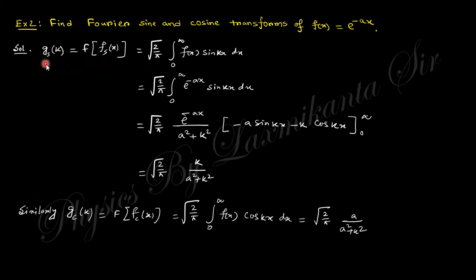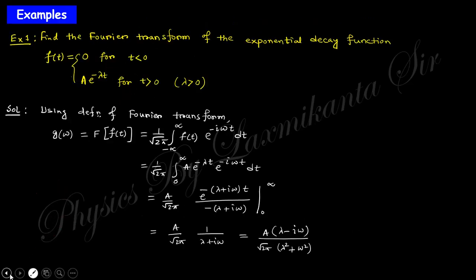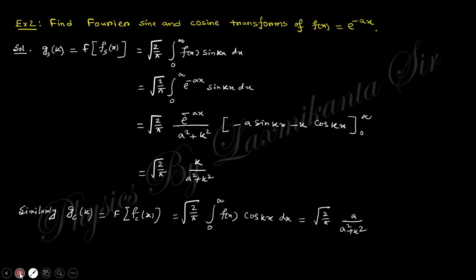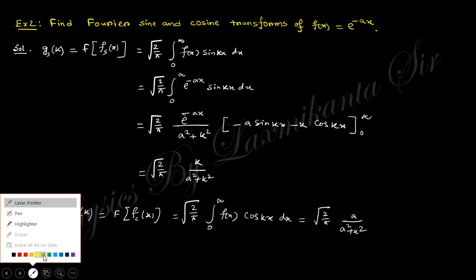So the integration of the sine function: the sine Fourier transformation is root 2 by pi times the integral, so just use these two formulas, the sine Fourier transformation and the cosine Fourier transformation. If you use this sine Fourier transformation, you can see f of x into sine kx, where f of x is e to the power minus ax. I think you can do this integration.